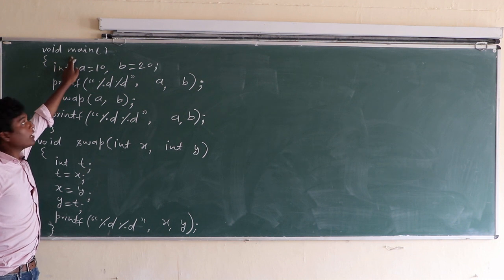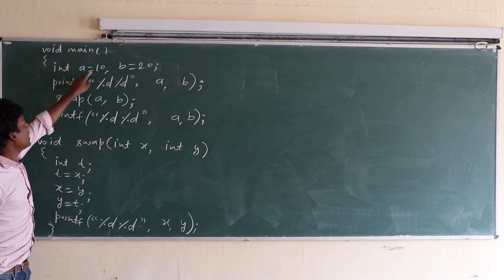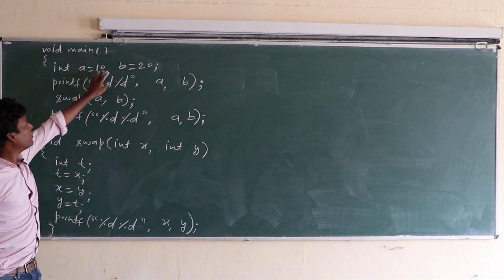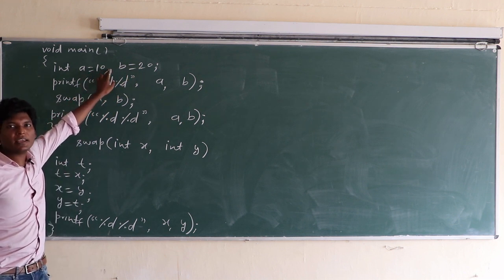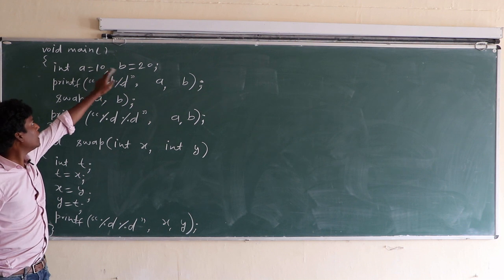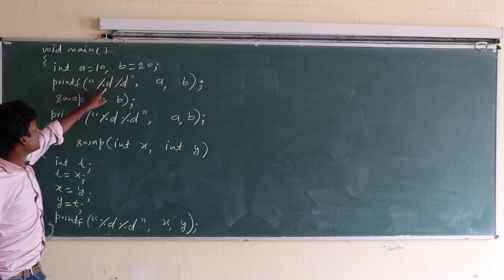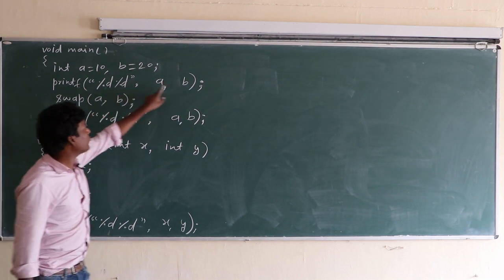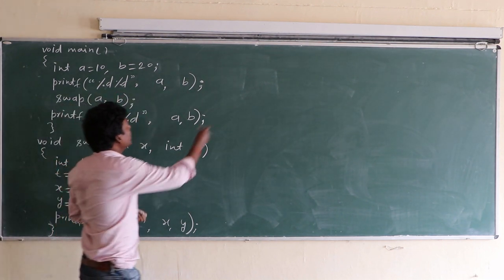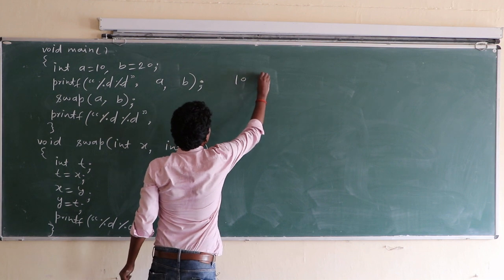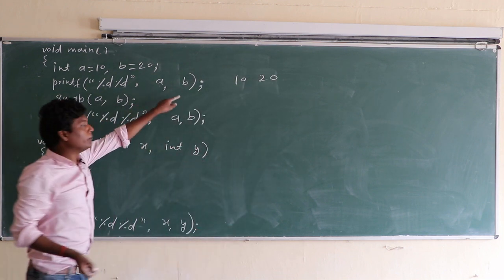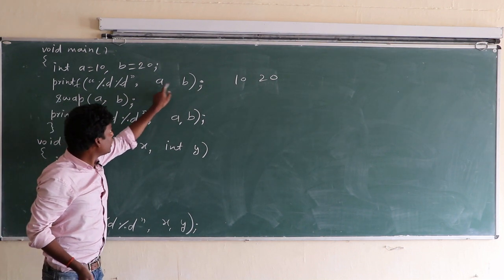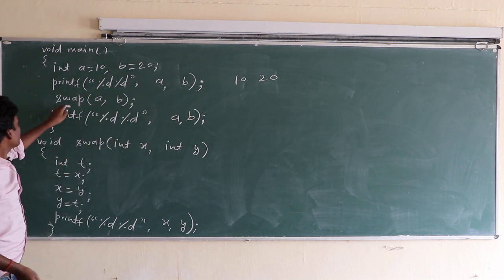Program execution starts from main. Int a equal to 10, b equal to 20. A and b are two integer variables whose values are 10 and 20. Printf %d: this %d prints a and this %d prints b. Here 10 and 20 will be printed because a has 10 and b has 20.